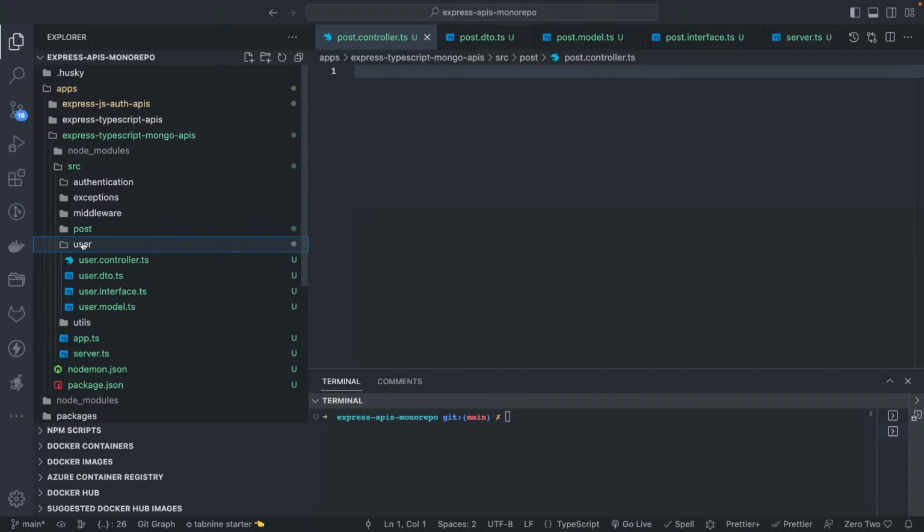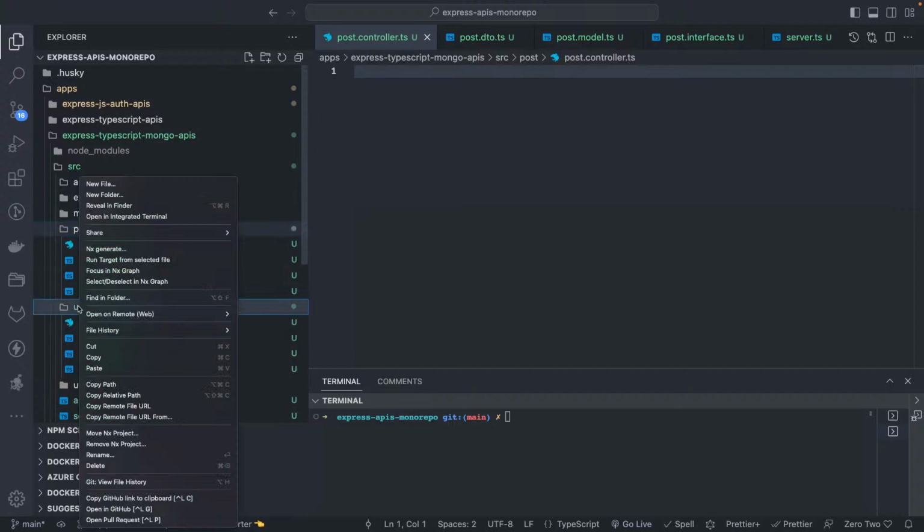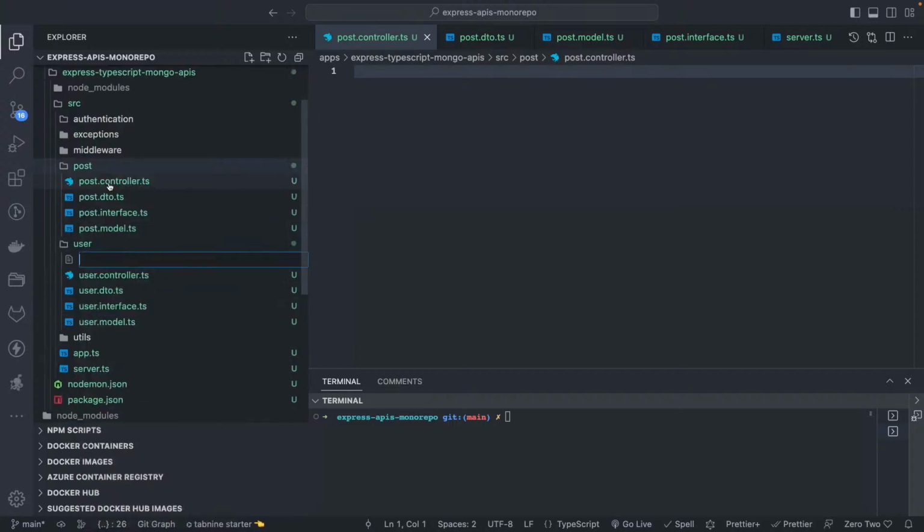It will just be doing a find, update, insert, delete for the user entity. Same for the post entity. If you want to create it, you can. That depends on how you isolate things. User.service.ts. Similarly, we can have post.service.ts.